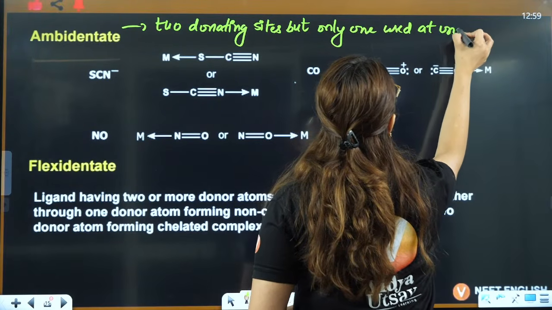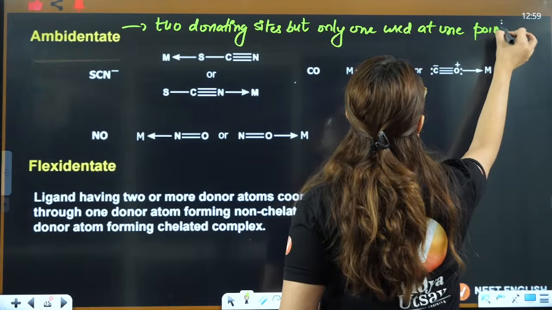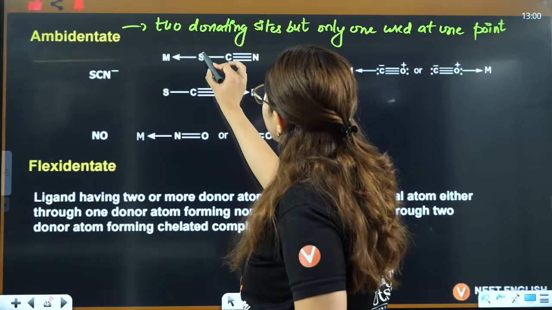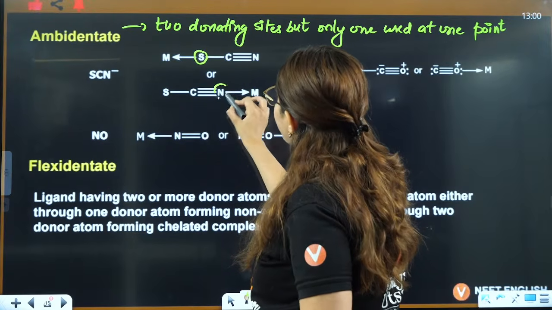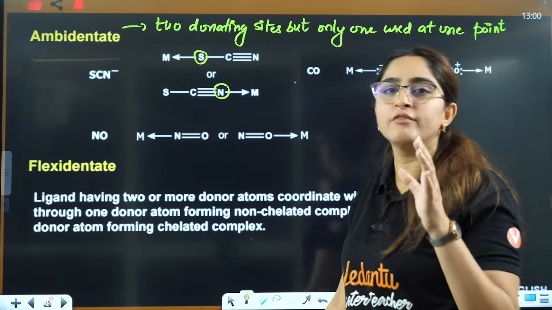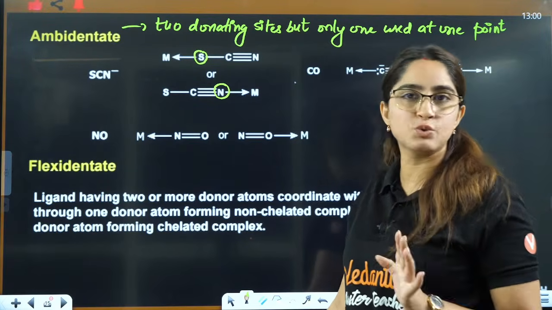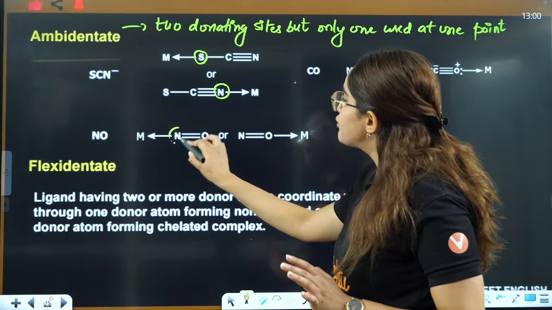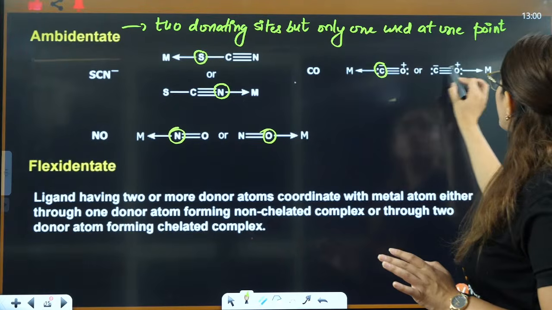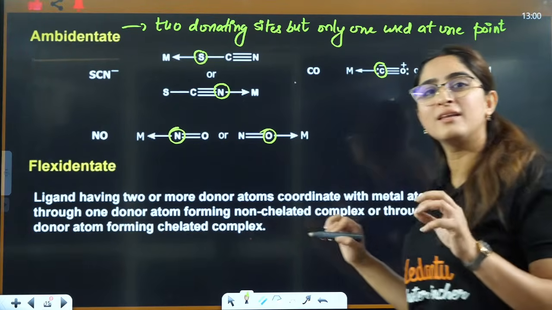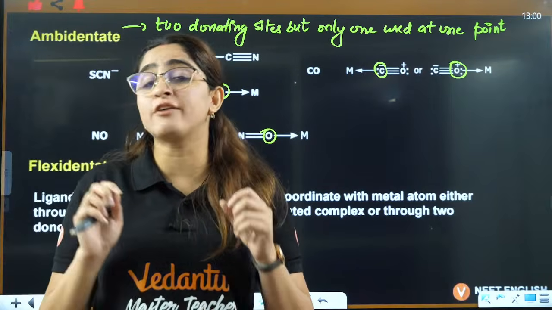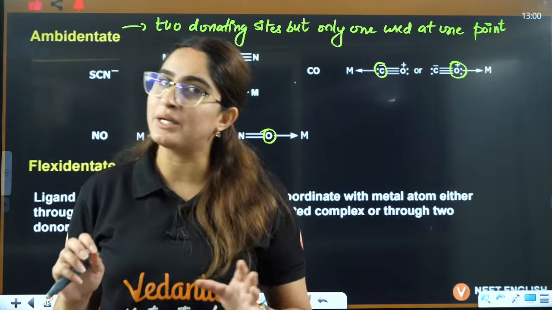at one point. That means, like you have here, you have two donating sites. Sulfur can also donate, nitrogen can also donate. But in one particular compound, only one will donate here. At one point, you can only use one. Like here, nitrogen can also donate, oxygen can also donate. Here, carbon can also donate, oxygen can also donate. So all these are ambidentate. They have two donating sites, but at one point they will use only one donating site.